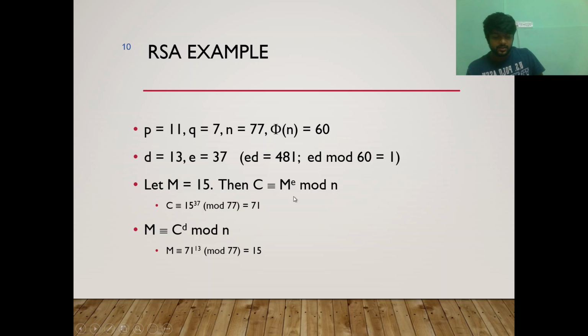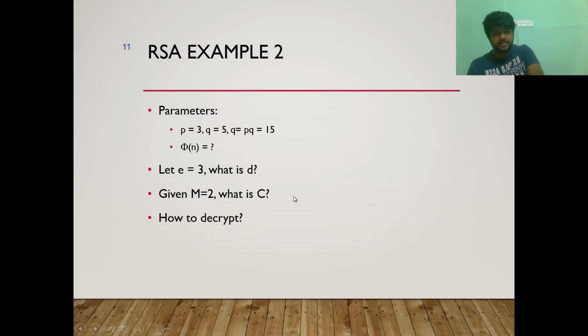13, which is the private decrypt key, mod the public key, which is 77, it gives us 15. It returns the message back. So it basically decrypts the message. So this is one example. We can see another example also.